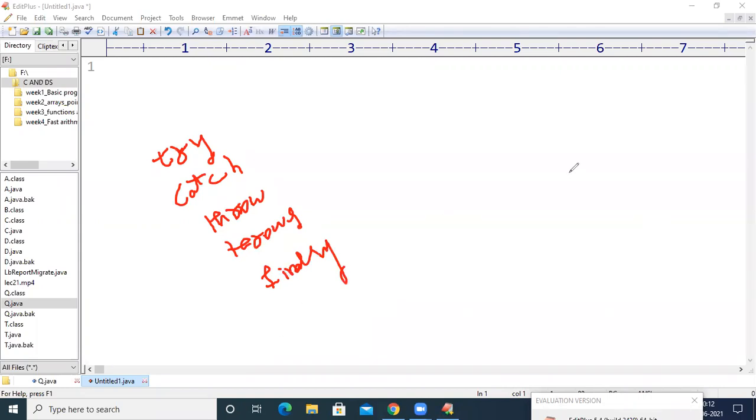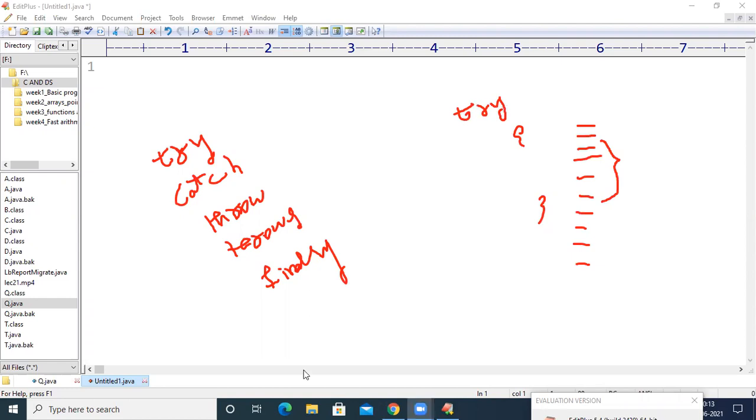Let us assume there are a few lines of code in my Java program, and I am expecting a runtime exception from line number 3 to line number 7. What I generally do is keep these 4 lines in a block and give a try keyword for this block.